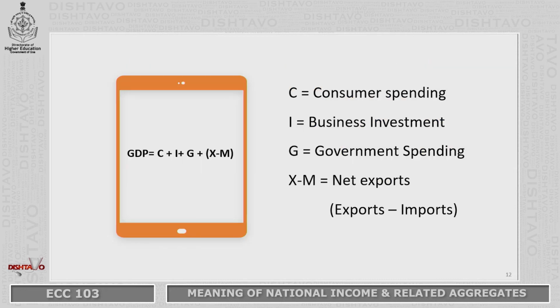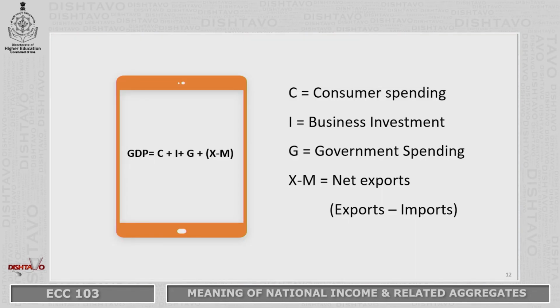Usually, GDP is calculated by adding consumption expenditure, business investment expenditure, government expenditure and net exports. Now, net exports are total exports minus imports. So, if all these are added together, we get the GDP of the country. GDP of the country is revealed quarterly. So, every 3 months we know what the GDP of the nation is, which is revealed by the CSO, that is the Central Statistics Office.